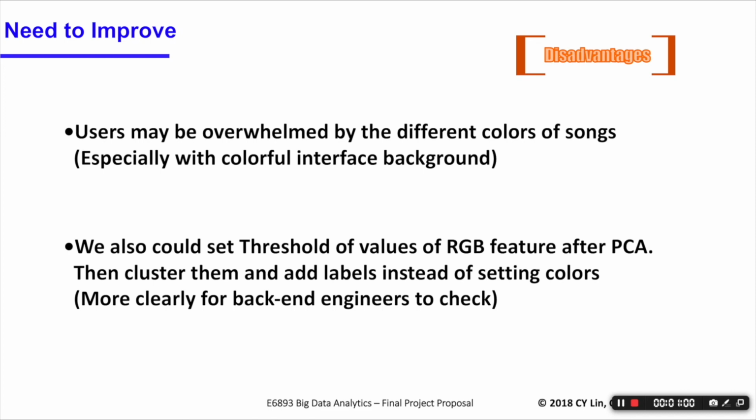First, users may be overwhelmed by the different colors of the songs because we set similar songs with similar colors. To solve that problem, we could set a threshold on the values of the RGB features, and then cluster them and add labels instead of setting colors directly.